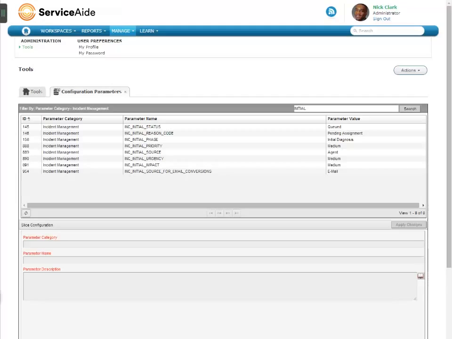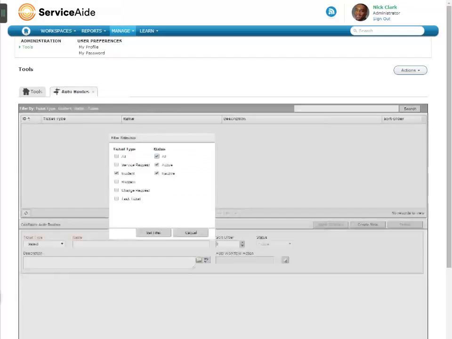These are the default values for the key fields for an incident ticket. The out-of-the-box configuration has these parameters set in such a way that the ticket will enter a generic workflow and not create an orphan ticket. Be careful changing these parameters. Now, let's go back to auto routes and restore the deleted routes.